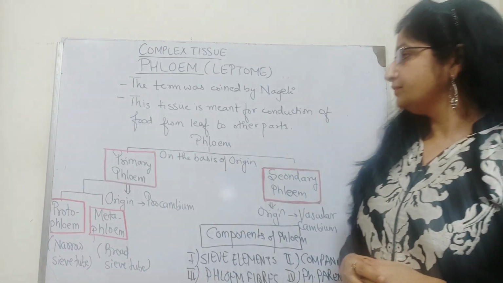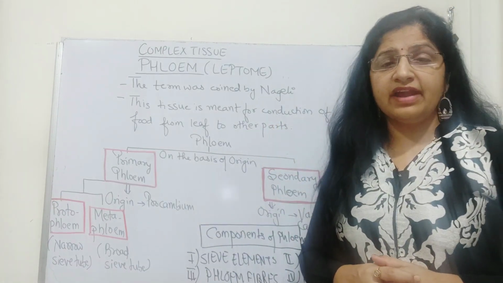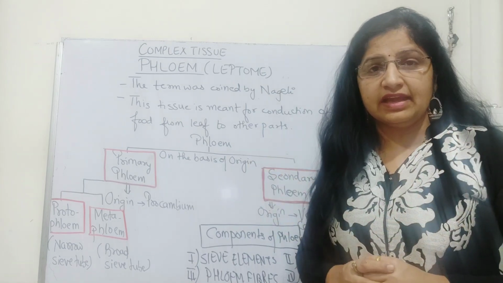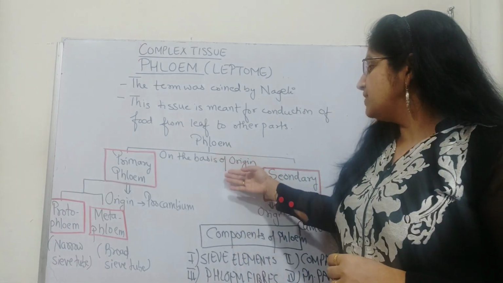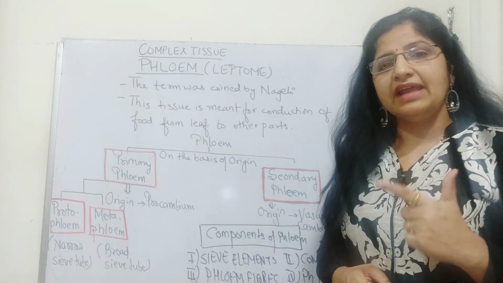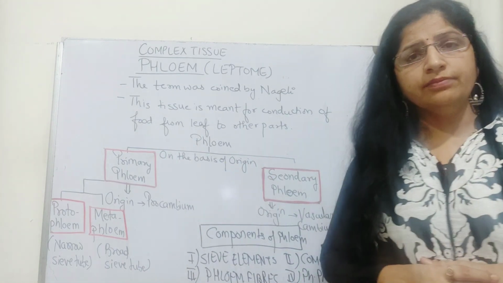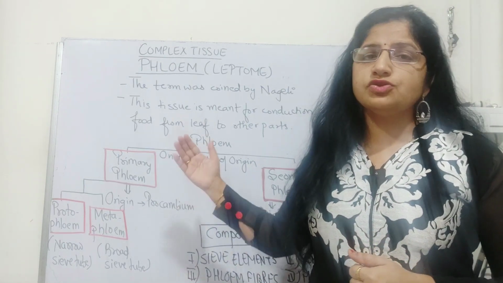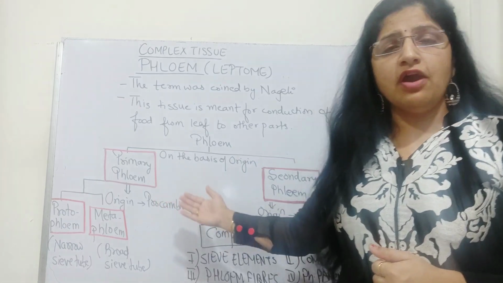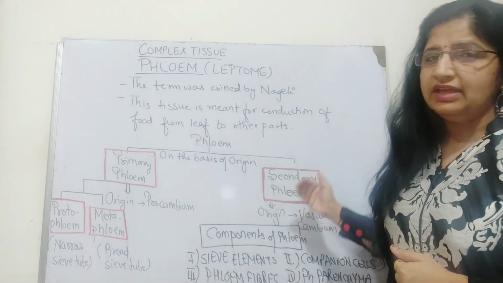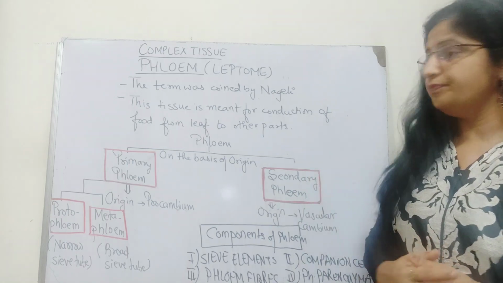plant body. Phloem can be divided into two parts on the basis of origin, just like we have seen in the categories of xylem. On the basis of origin, phloem is of two types, primary phloem and secondary phloem. Phloem which is formed during the time of primary growth of the plant body is called primary phloem, and the phloem which is formed during the time of secondary growth of the plant body is called secondary phloem.